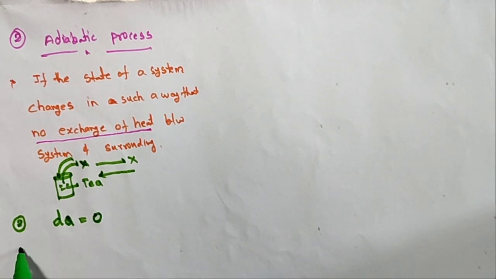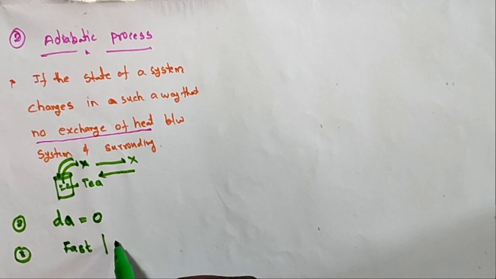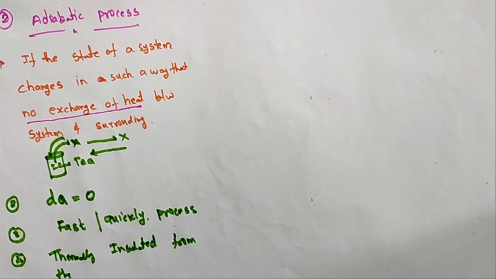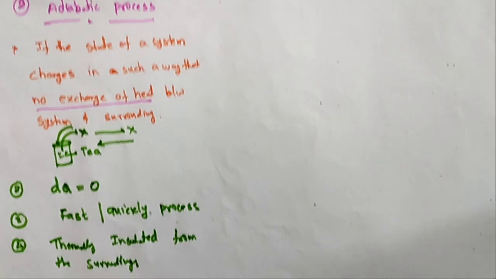And here, is it a slow process or a fast process? It is a fast process, meaning it is a quick process. And the fourth one, it is thermally insulated from the surroundings.